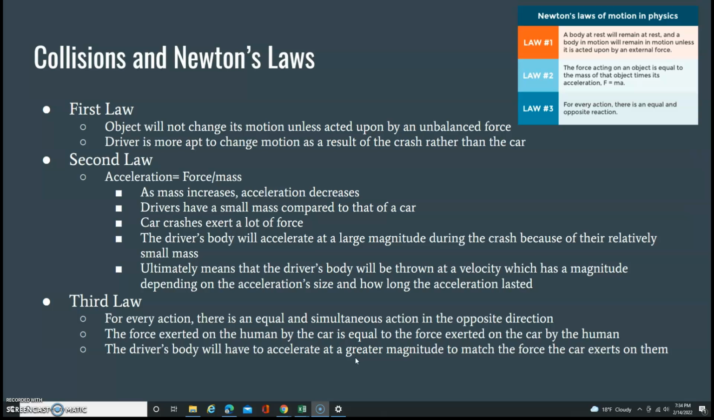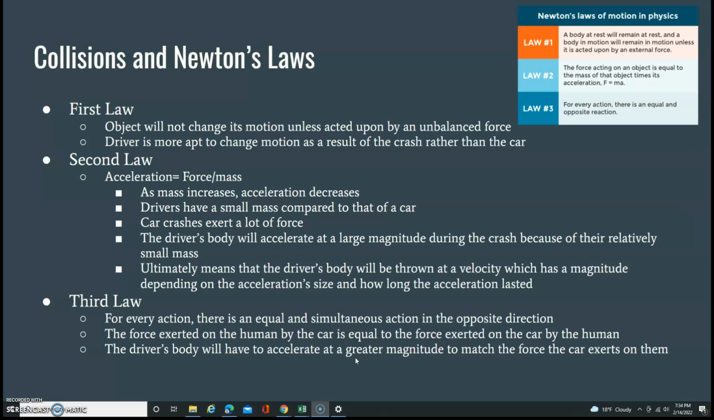The mass and acceleration share an inverse relationship. As mass increases, acceleration decreases. Drivers have a small mass compared to that of a car. Car crashes exert a lot of force. The driver's body, therefore, will accelerate at a large magnitude during the crash because of the relatively small mass.